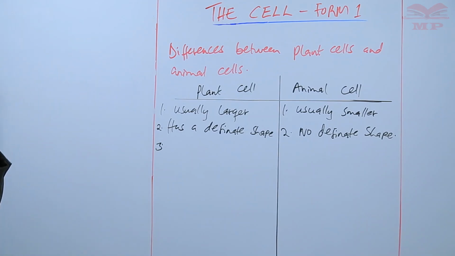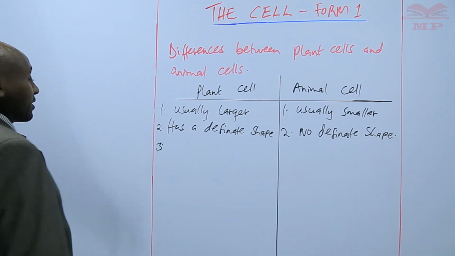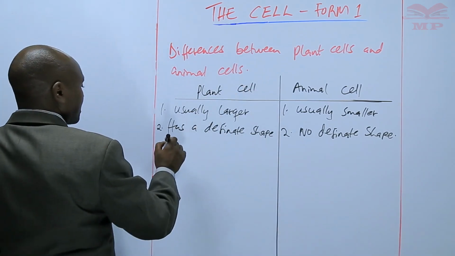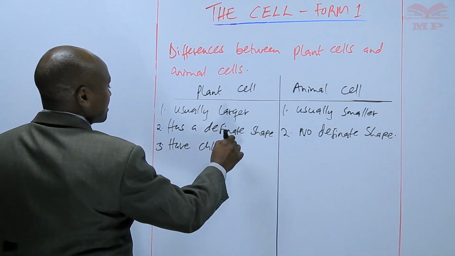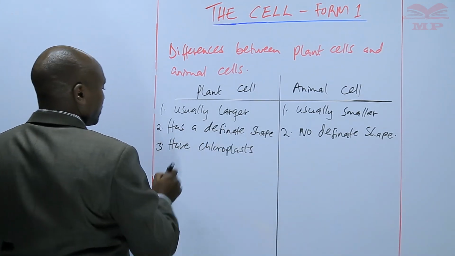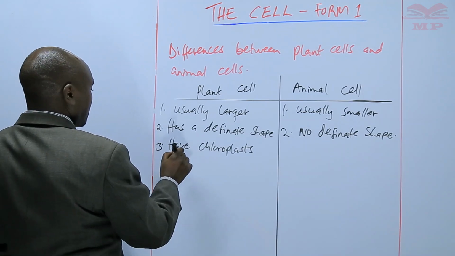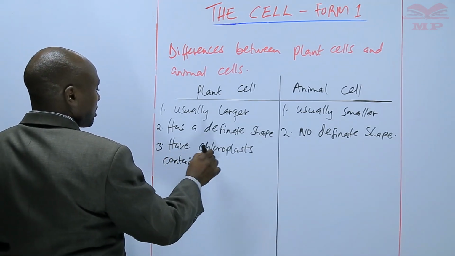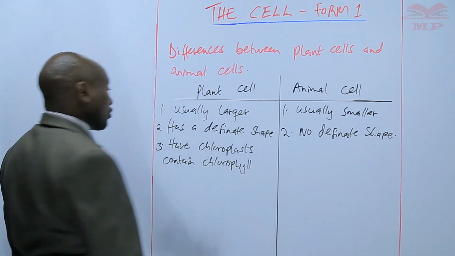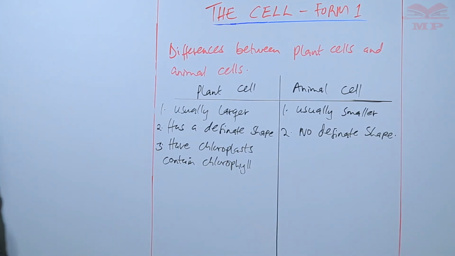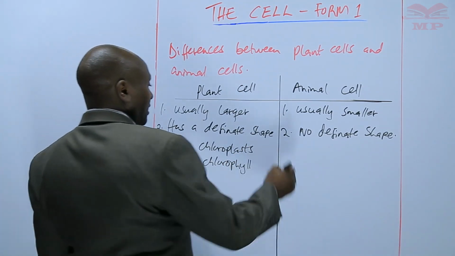Another very fundamental difference is plant cells have chloroplasts that contain chlorophyll. And that is the chlorophyll that we said is for photosynthesis.